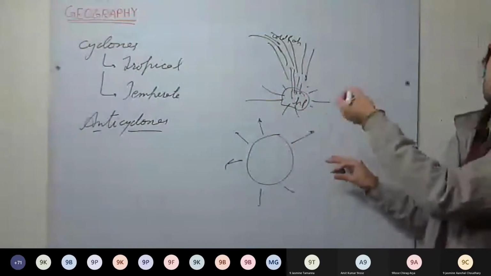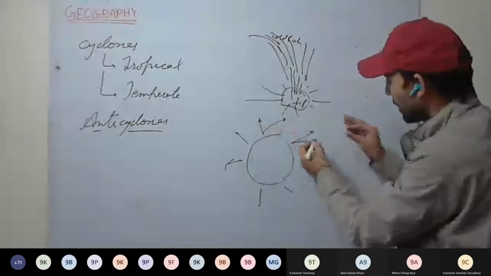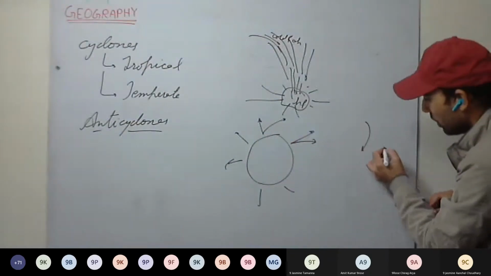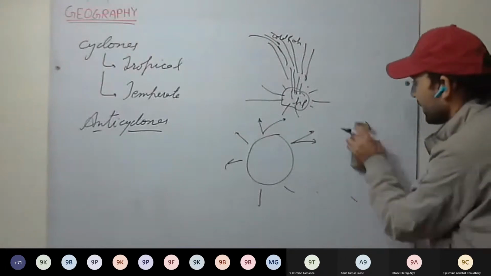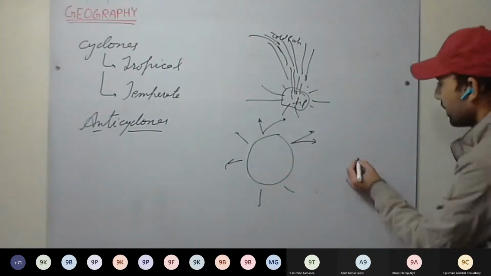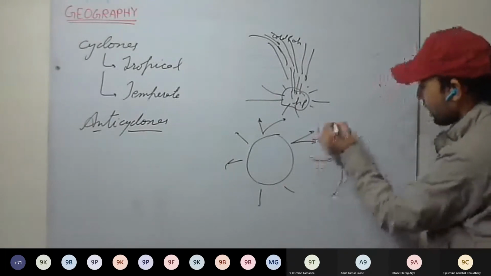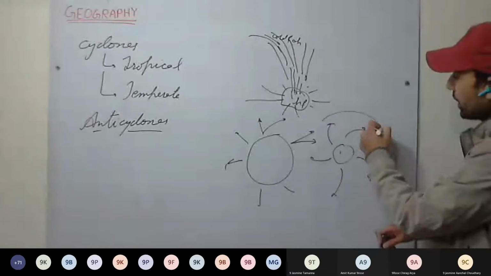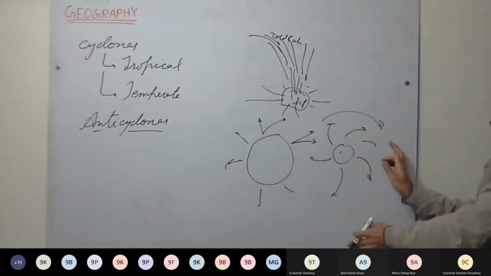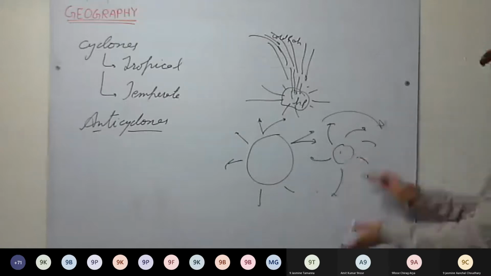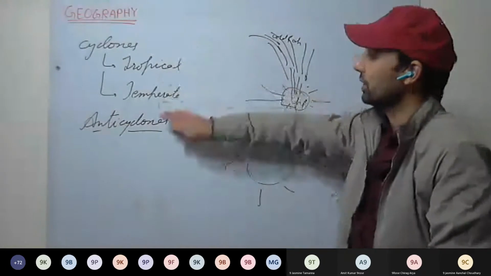So they will be deflected towards their right, and this is how it works. This is our high pressure. So it is moving clockwise. In the northern hemisphere, it will be clockwise, whereas in the southern hemisphere, it will be anti-clockwise, just opposite of the cyclones.